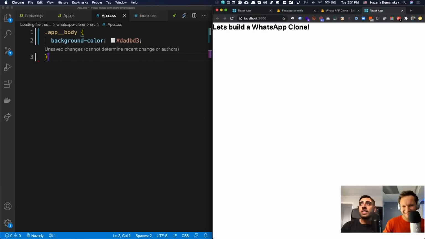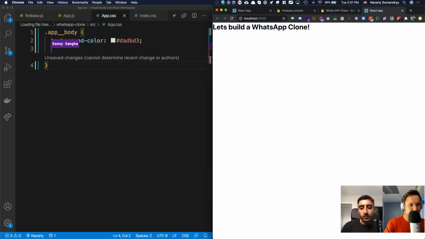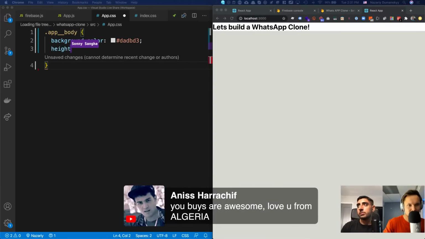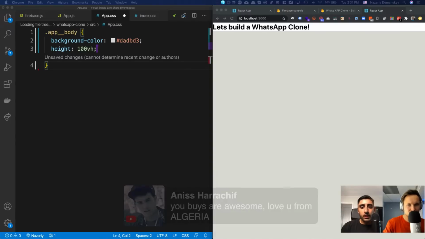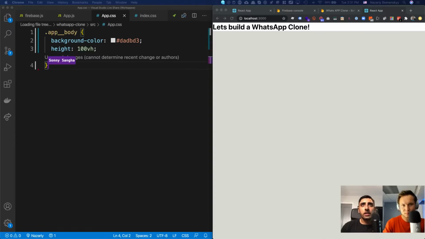And then we're also going to set the height here to 100 view height. So I'm going to go ahead and do height of 100 view height like this, okay? And if I save that, awesome, nice. So that goes ahead and does that. Naz, I'm actually going to get rid of it on my localhost because I think it's killing my RAM. So I'm going to look at it through your screen. Yeah, just remove it. Which will be nicer. Awesome, because I'm no longer on that screen, so we're good. Nice. So now I have a background color and a height of 100 view height. So you can see we've got that weird looking gray behind it, right? So that's pretty good for what we wanted to start with.